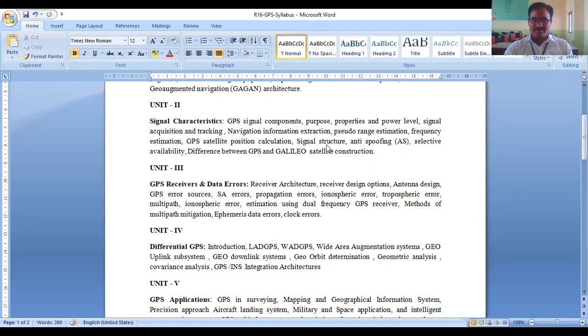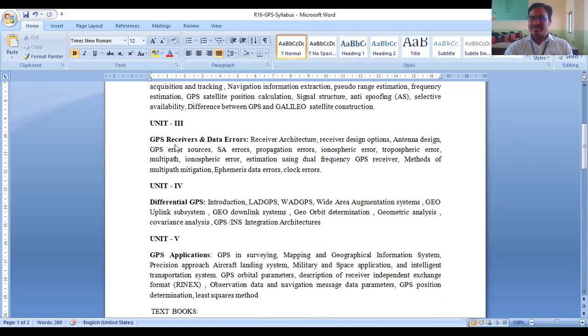Range estimation, frequency estimation, GPS satellite position calculation. All these mathematics we learn. Then GPS receivers and data errors. I have told tropospheric error, ionospheric error, propagation error, SA error, clock errors, ephemeris data errors, multi-path mitigation errors.